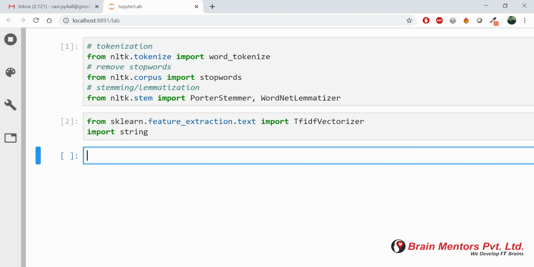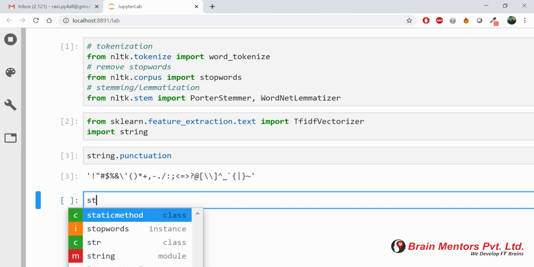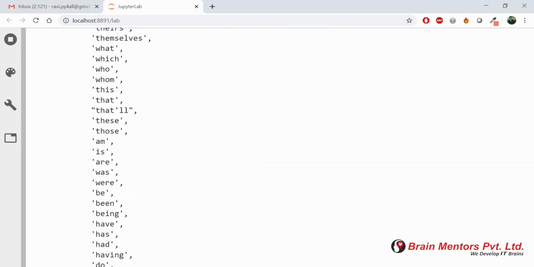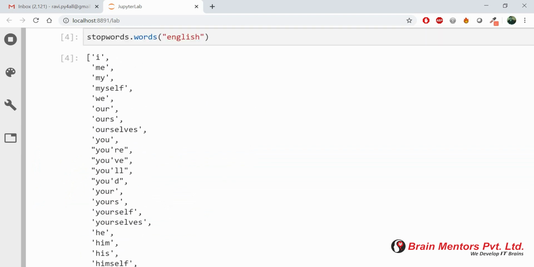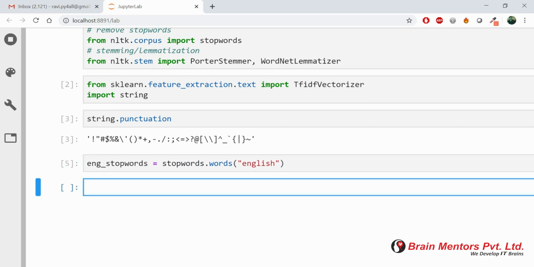Now we are importing one more package, that is string. I'm importing string because the string package contains the punctuations. I also have NLTK with it, but I'm showing you with this string package as well, because a lot of people will show you using the string package, and a few people also show these things using NLTK. So these are the punctuations. Now let me show you the stop words using the stopwords.words method, and these are the stop words of the English language. What you can do is put all these stop words in a variable, english_stopword. I have all the English stop words stored in a single variable.